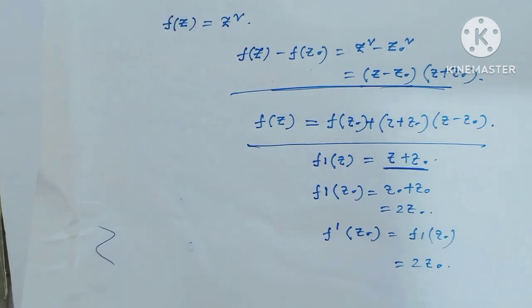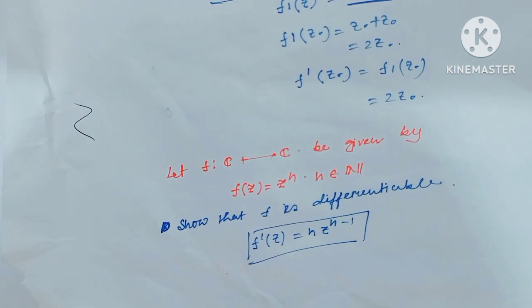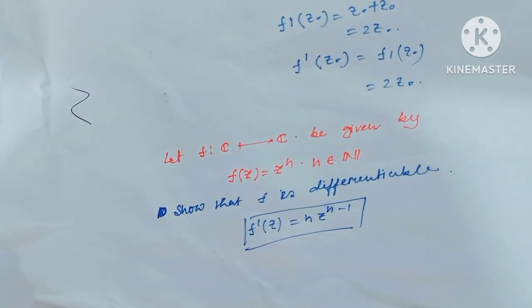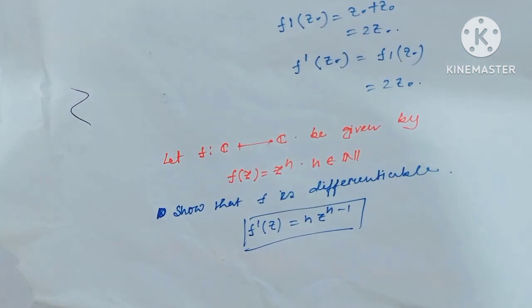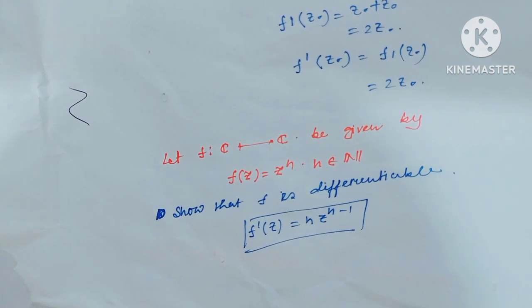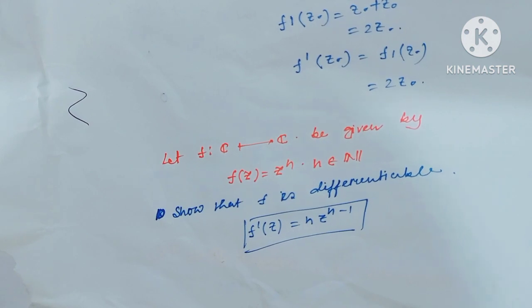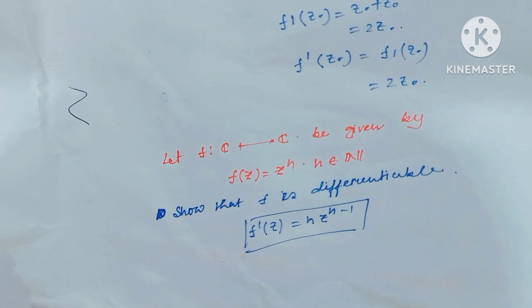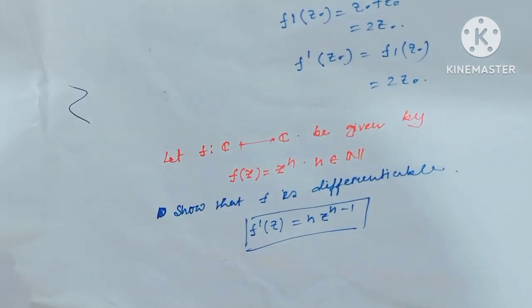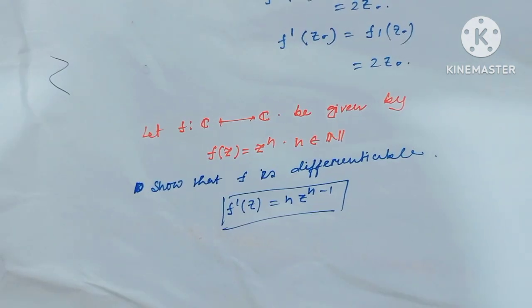Okay? Well, I will leave one example for all my viewers. The example: let f be a function defined from complex numbers to complex numbers, given by f of z equal to z to the power n, and this is true for all n belonging to the natural numbers. Then show that f is differentiable and f prime z equals n z to the power n minus 1. This is the same type of example as f of z equal to z squared. Just try it. Okay?